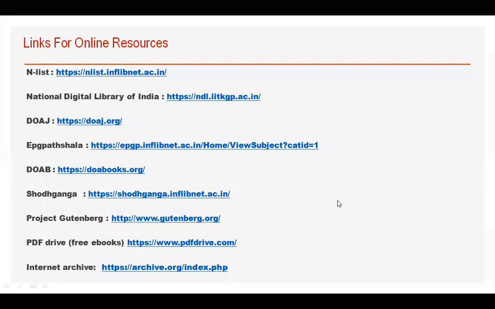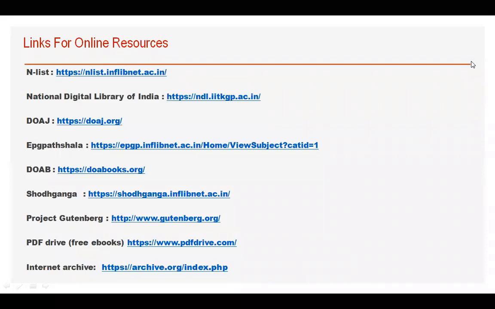Since the pandemic is going on and you cannot visit the library physically, even we cannot go every day to the library to provide services to our staff and students. So therefore, we have listed these few websites which are supposed to be authentic sources of information, easy to access and user-friendly resources, which you can access from anywhere, anytime, from any corner of India. You only need to have an internet connection.